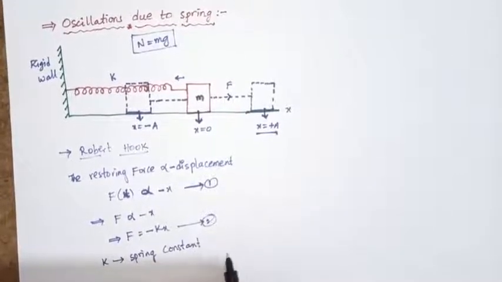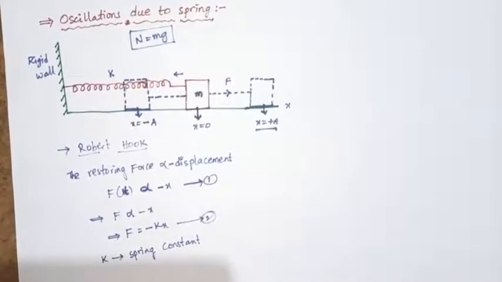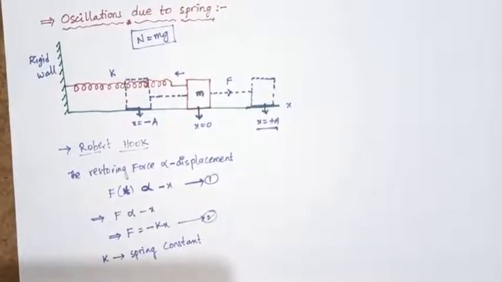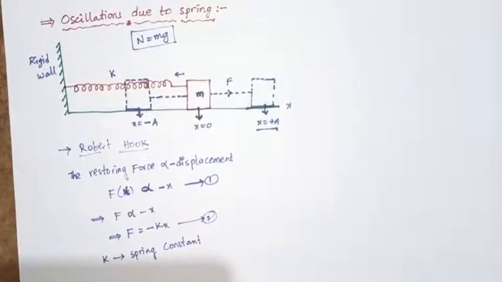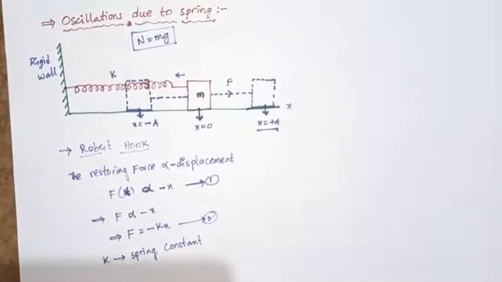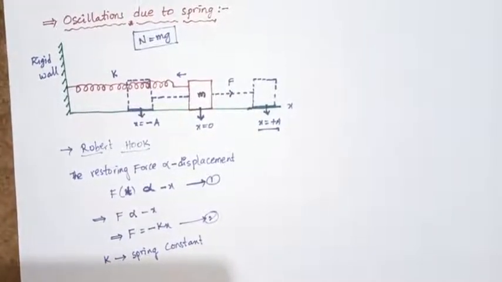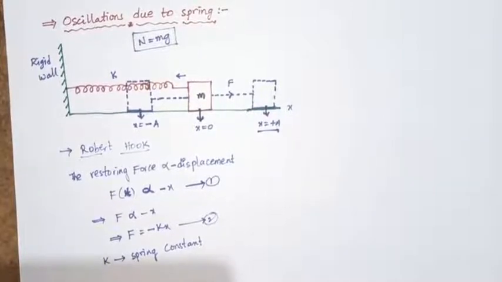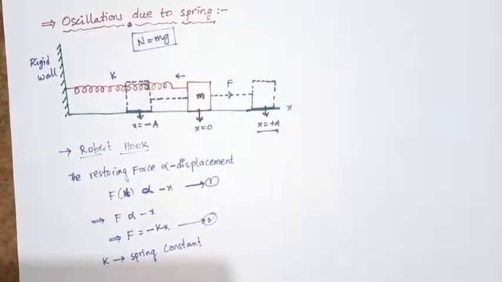The spring constant can be large or small, and its value is governed by the elastic properties of the spring. What are the elastic properties?